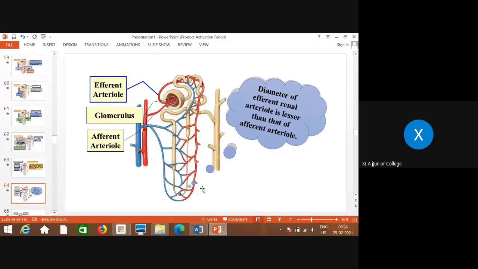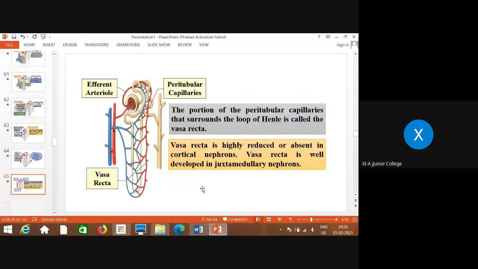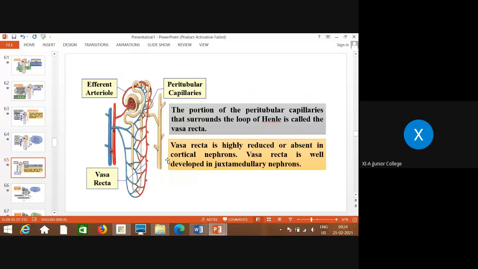So the efferent arteriole and afferent arteriole, if you see, the diameter is different, as I told you, that helps in ultrafiltration. So this is the structure of the entire nephron, where you need to remember the structure of the nephron in the form of Malpighian corpuscle and the renal tubule.